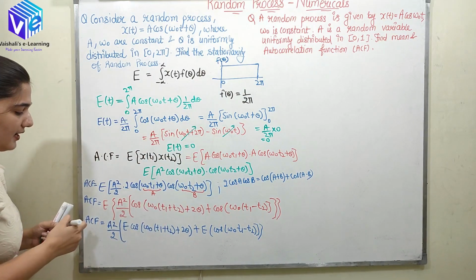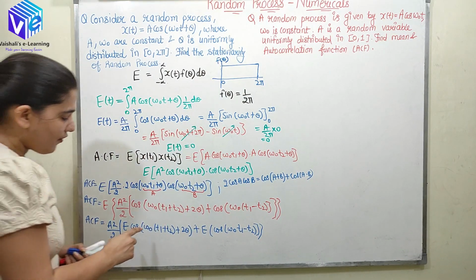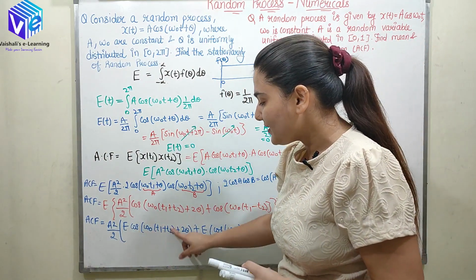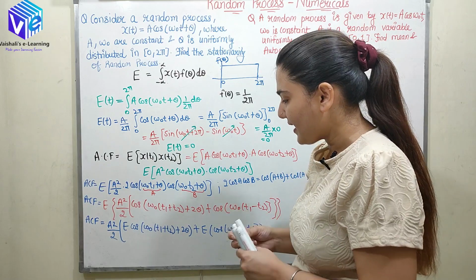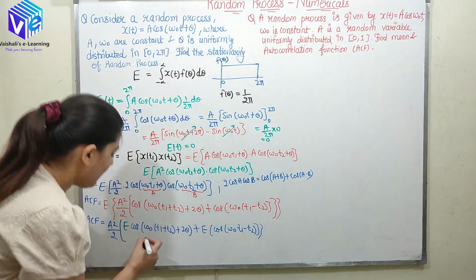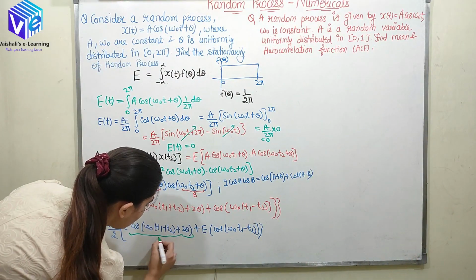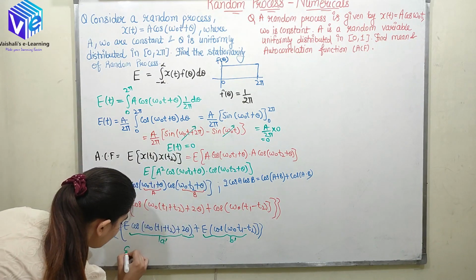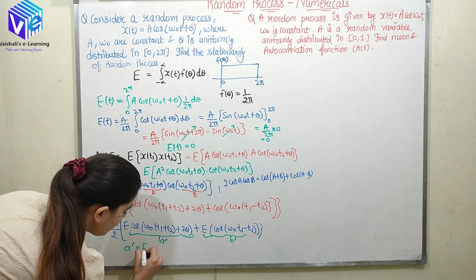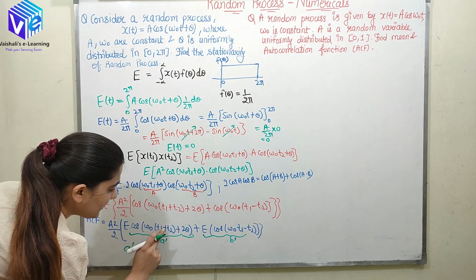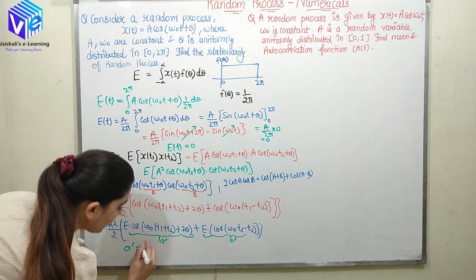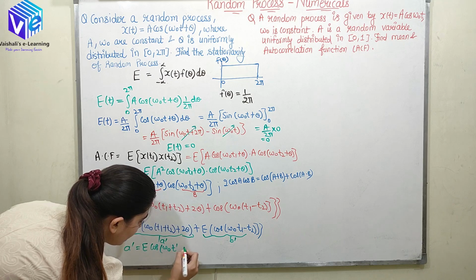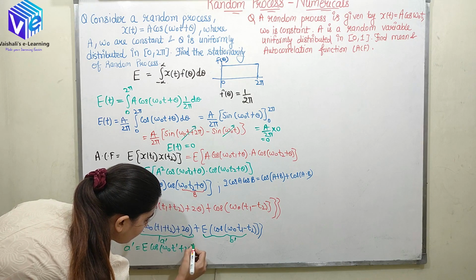So now here I can see mean of cos omega naught t1 plus t2. So I can represent t1 plus t2 as t dash. I'll be finding out this as a dash and this as b dash. So a dash is given as mean of cos of omega naught t1 plus t2 plus 2 theta. So I can represent it as mean of cos omega naught t dash plus 2 theta.